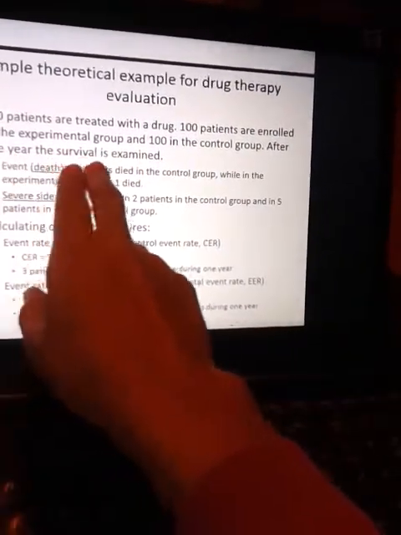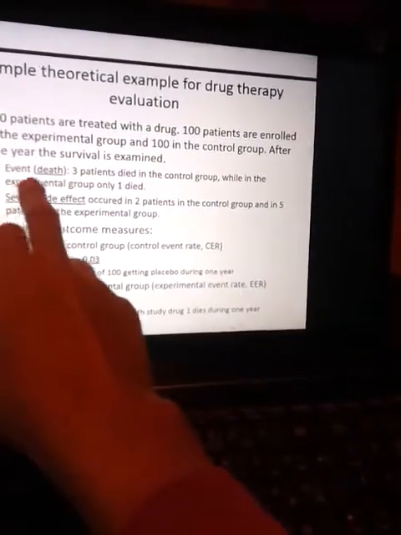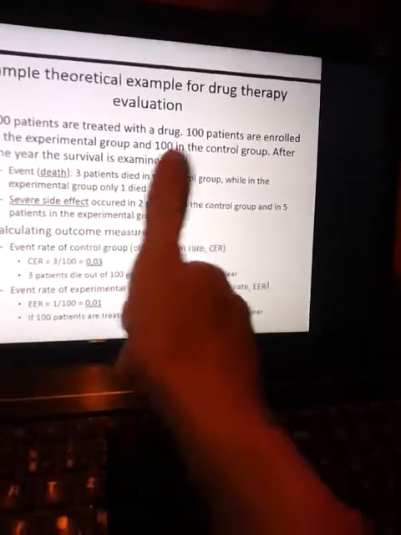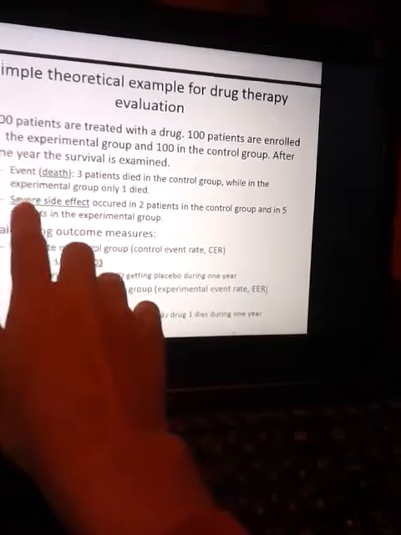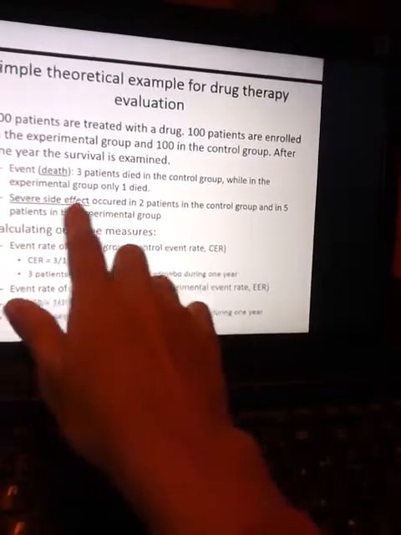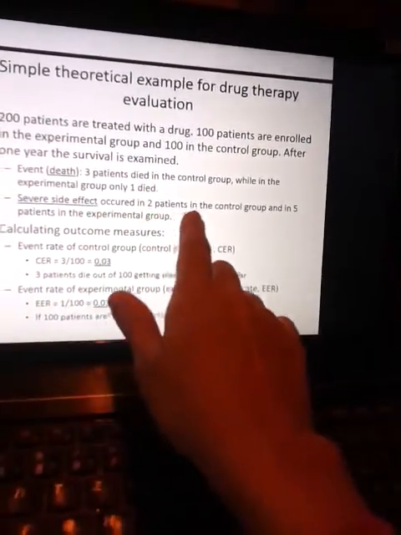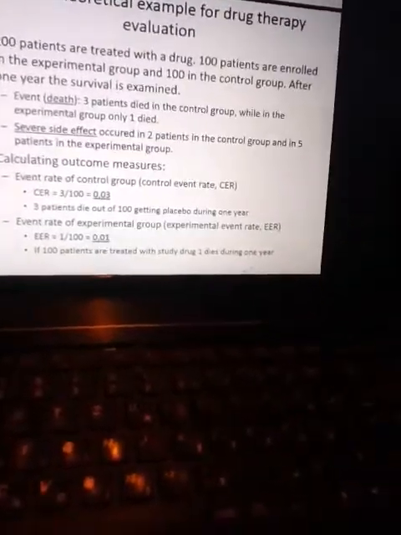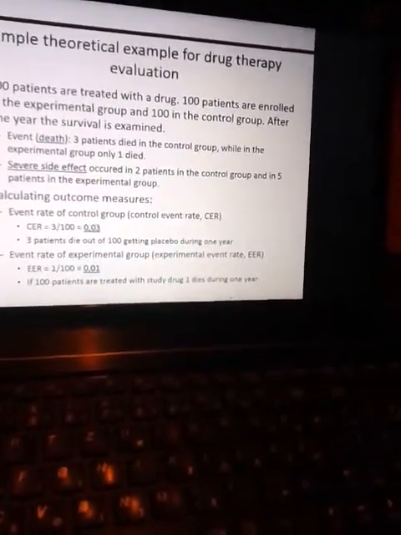After 1 year the survival is examined. Event means death. 3 patients died in the control group while in the experimental group only 1 person died. Severe side effects occur in 2 patients in the control group and 5 patients in the experimental group.